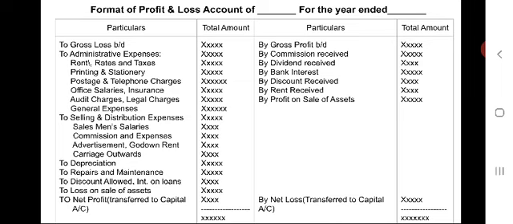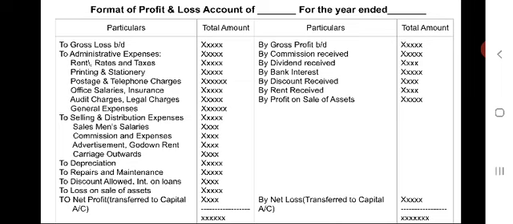Another classified expenditure is selling and distribution expenses. Under this head: salesman salaries, expenses and commission, advertisement.